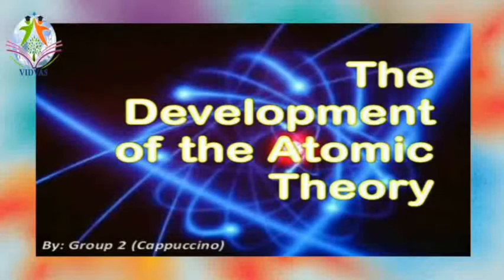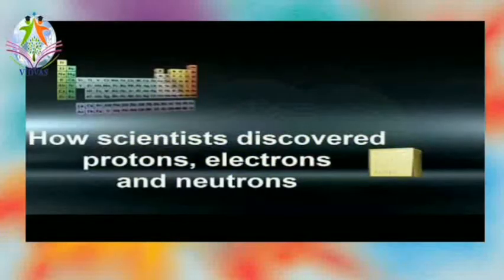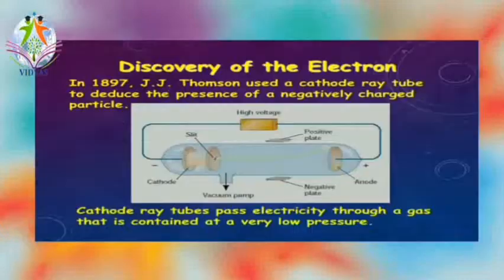So coming to the development of atomic theory, we were discussing how scientists discovered electrons, protons and neutrons. In this, we discussed how the electron was discovered. It was discovered by J.J. Thomson in the year 1897 through an experiment called the discharge tube experiment. It was done by the setup given by Sir William Crookes. Sir William Crookes invented the cathode ray tube, CRT.